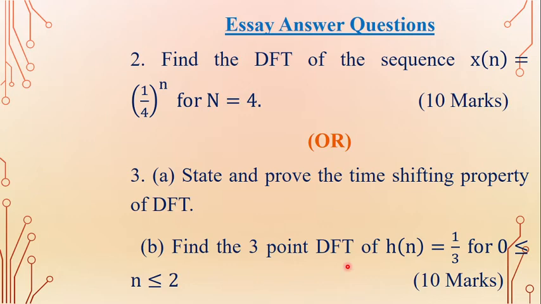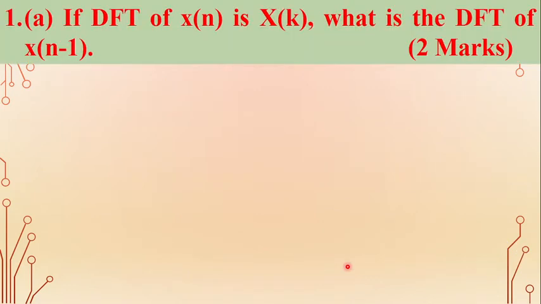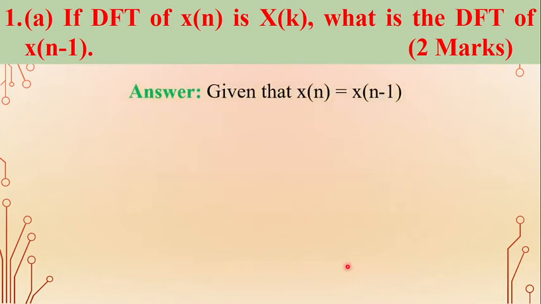Coming to the solutions, first we are going to discuss the short answer solutions. Question number 1A is: if the discrete Fourier transform of the sequence x of n is X of k, what is the DFT of x of n minus 1? Solution: the given sequence is x of n minus 1, so calculate the discrete Fourier transform of x of n minus 1.